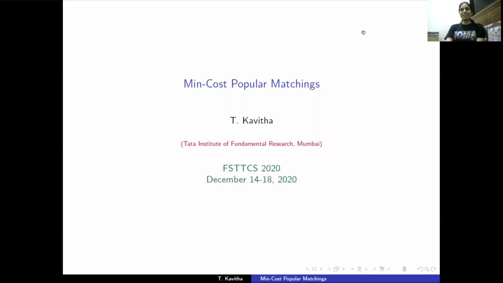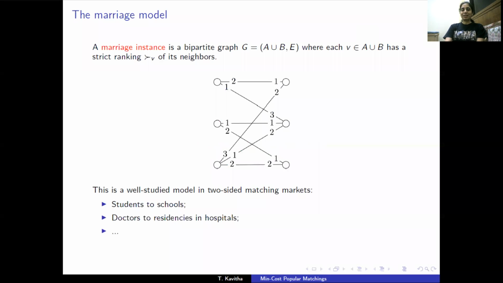Hello, my name is Kavita and my paper is on min-cost popular matchings. Our input here is a bipartite graph where every vertex has a strict ranking of its neighbors. This is such an example. The numbers on edges denote the ranks a vertex assigns to each of its neighbors. 1 denotes top choice neighbor, 2 denotes second choice neighbor, and so on.